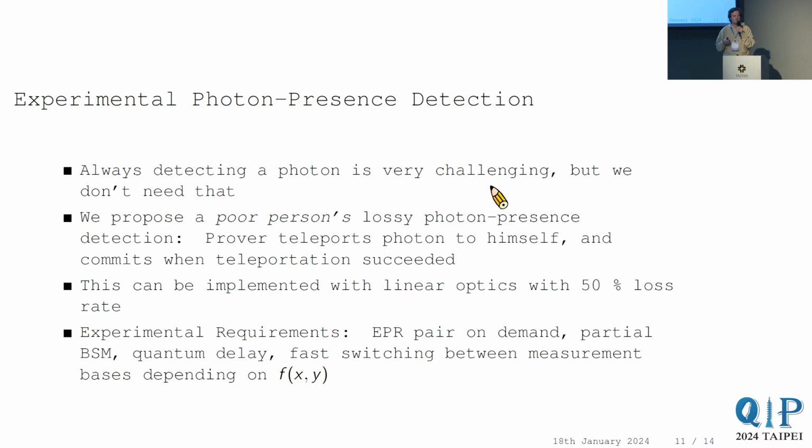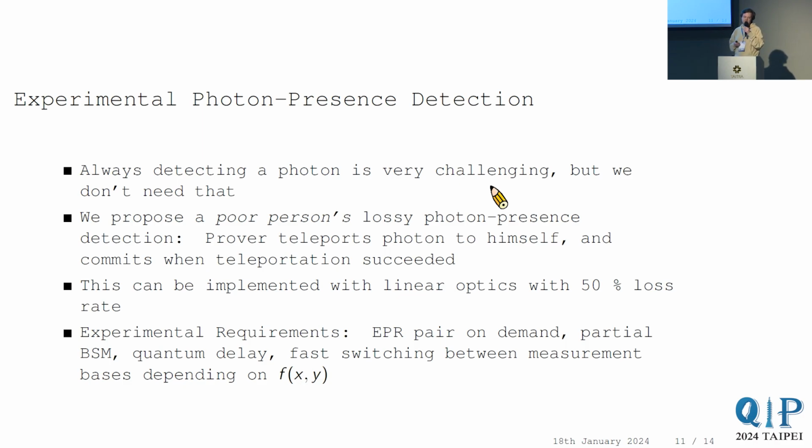There are state-of-the-art setups that can achieve something like that, but we would like something a little bit more practical, because that's how our ideas were envisioned here. And in that sense, we realized that we don't even need to always detect a photon. We're perfectly happy if you only detect a photon with some rate, but if you detect it, you need to be sure that the photon was actually there.